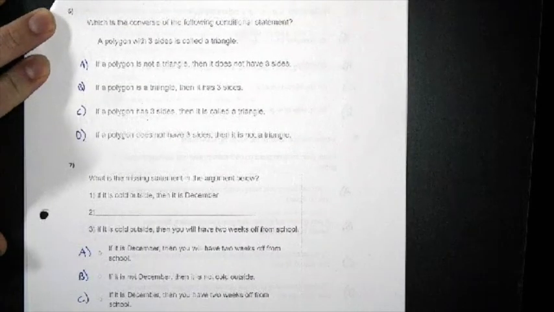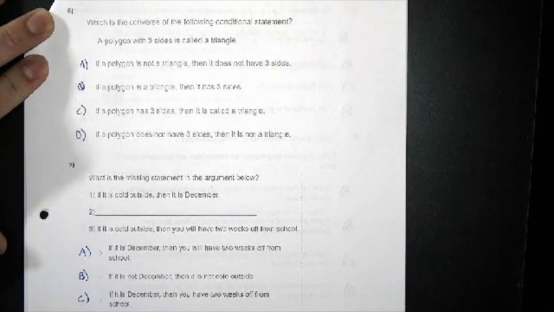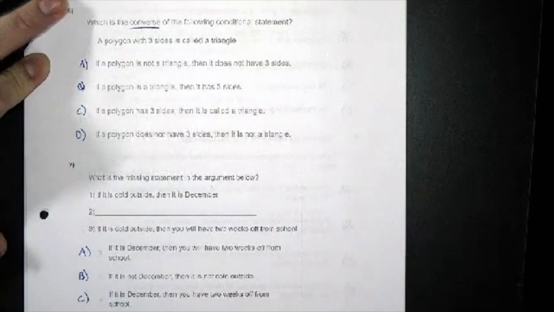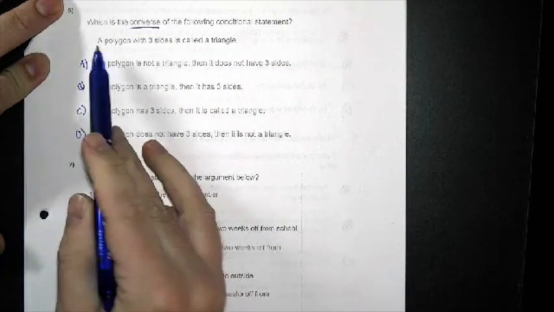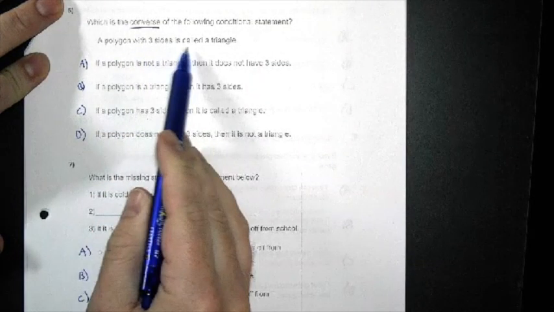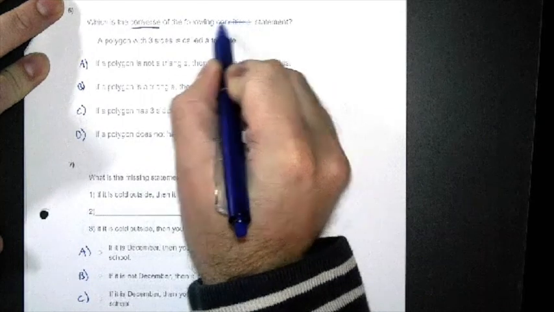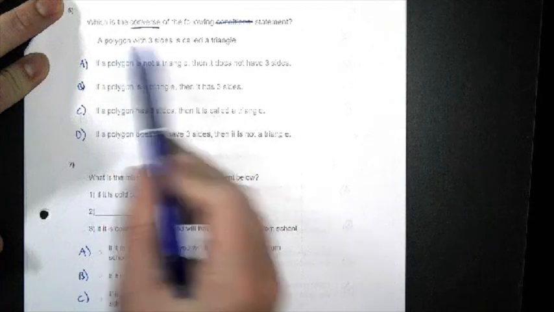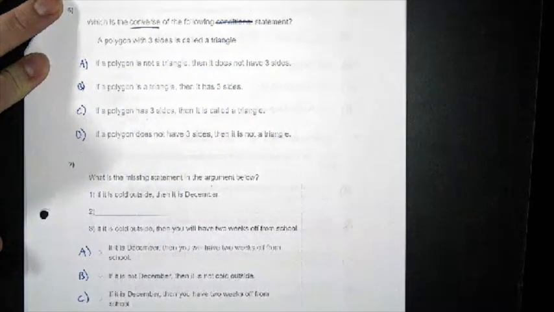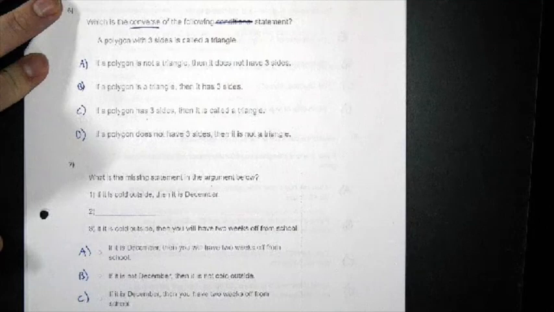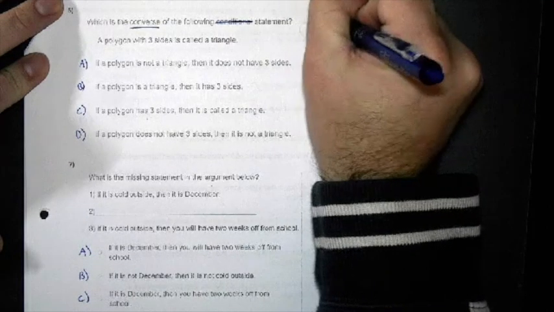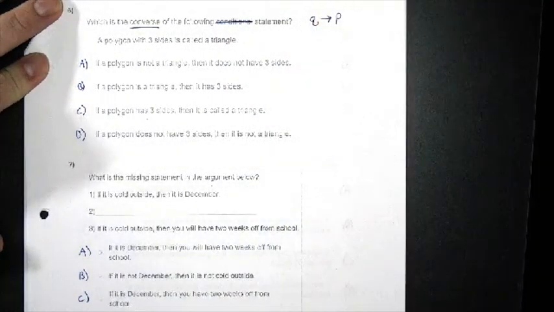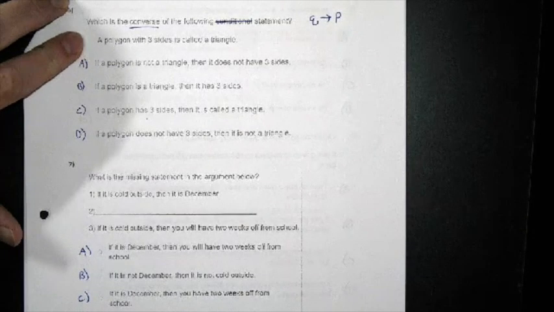All right, moving right along, let's look at number 6. Number 6 says, which is the converse of the following conditional statement? And the conditional statement says a polygon with 3 sides is called a triangle. So I'm going to take out the word conditional from this. This is a typo. Since this sentence is not in the form of if-then, it is not a conditional statement. So in order to get the converse, remember the converse is switching. If Q, then P. So we're switching the hypothesis and the conclusion.